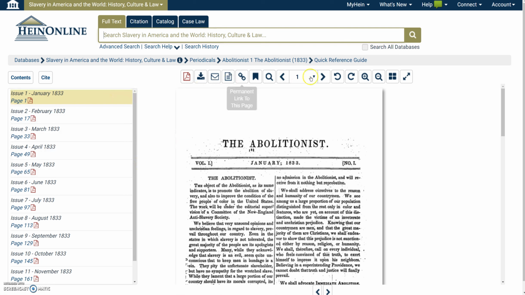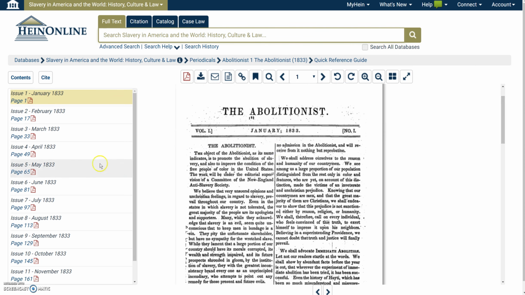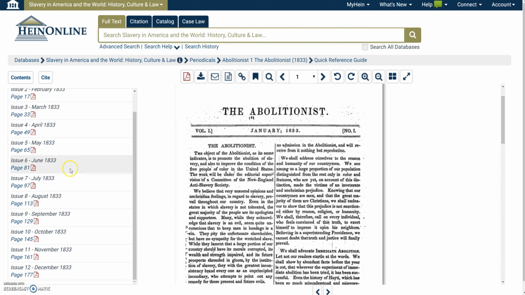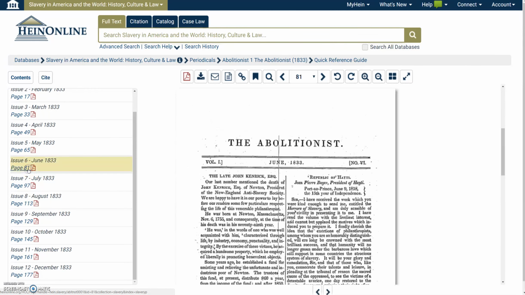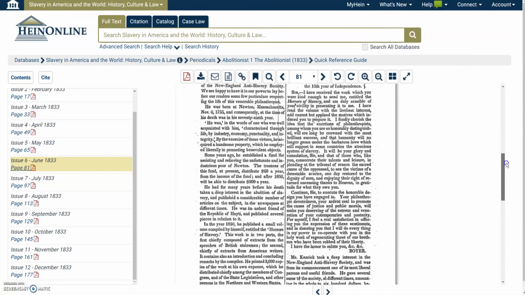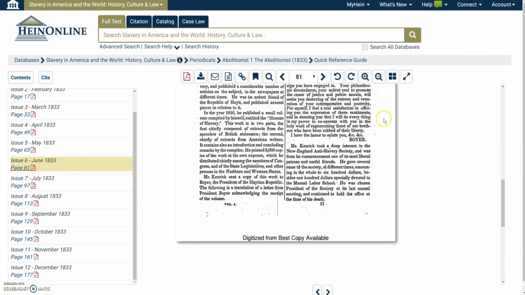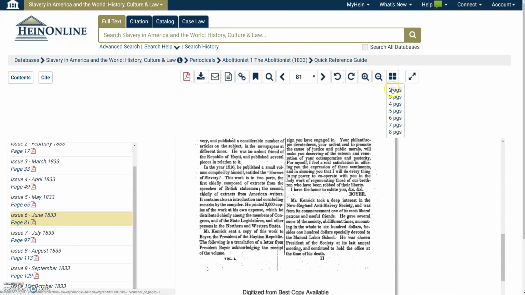And from there, as you can see, there is the options to look through different issues, starting with 1833 and going through and being able to look at PDF formats of different articles that are shown here. And as you can see here is 81 pages. So there is also the option to look at multiple pages.